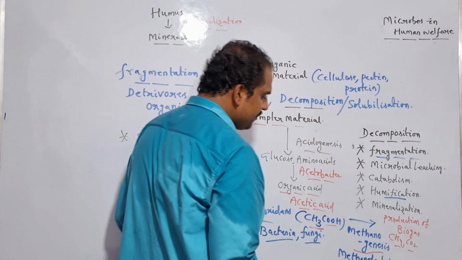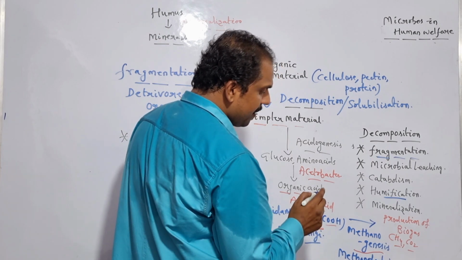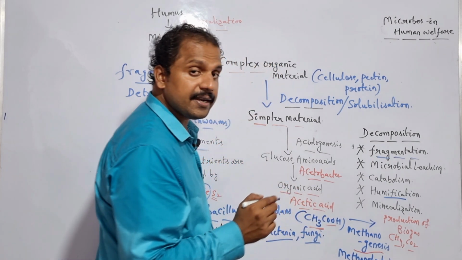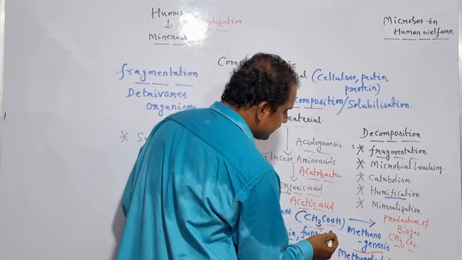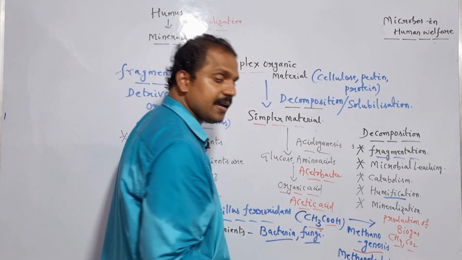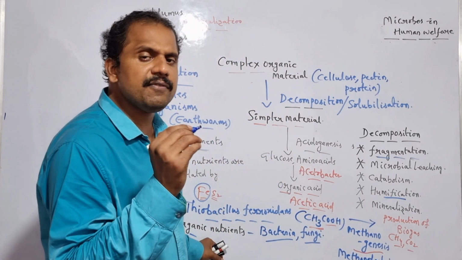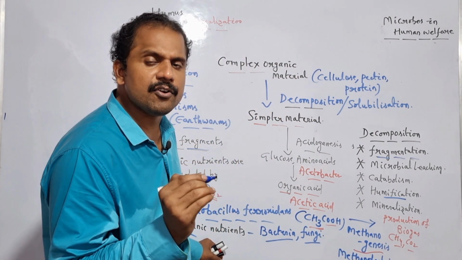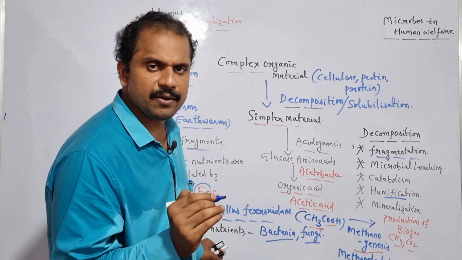In this way, by taking the advantage of methanobacterium or methanobacteria, production of biogas takes place from a specific organic acid. Is it clear? So here we need to appreciate the role of microbes in regulating the production of biogas.